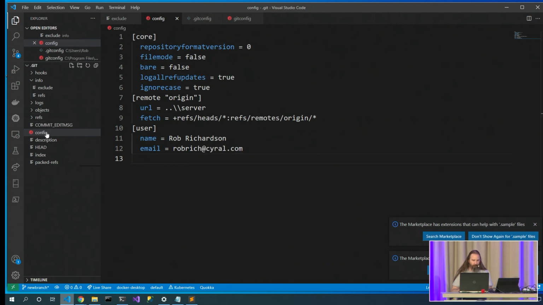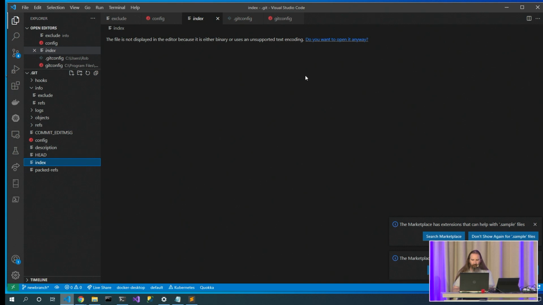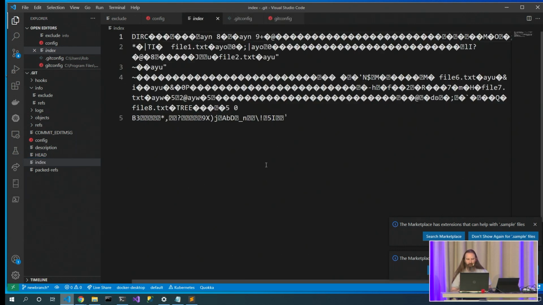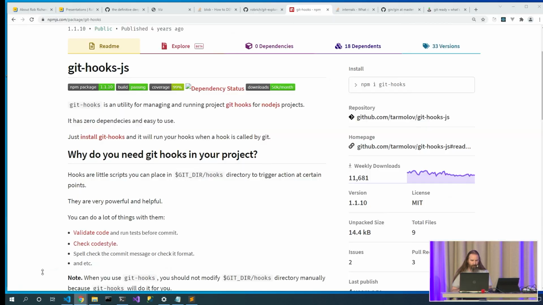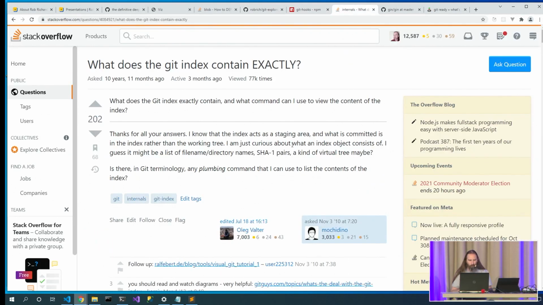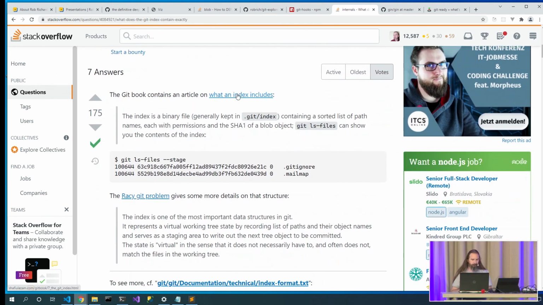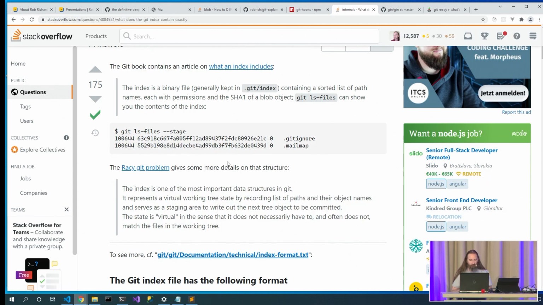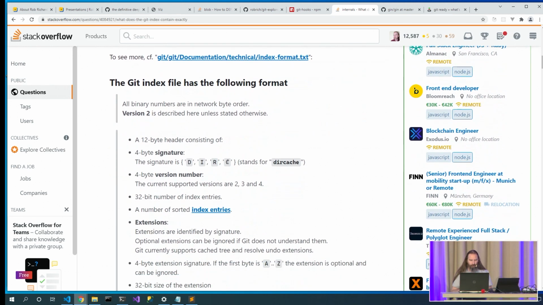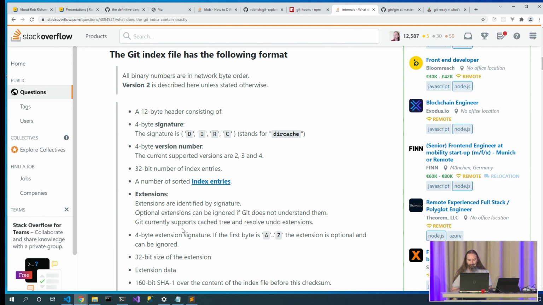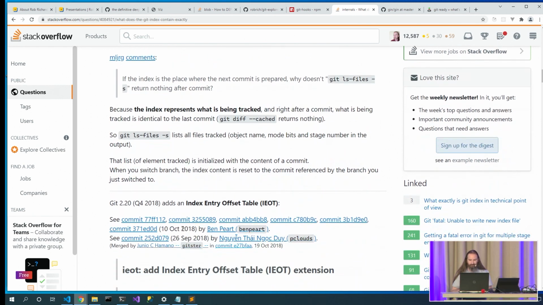So that's the config file. We talked about head. Let's talk about index, because index is really interesting. It is a binary file, and it is a whole heap of mess. The format of this file is a little bit weird. Here's a Stack Overflow post that references the format for this git index. And yeah, it's really hairy.